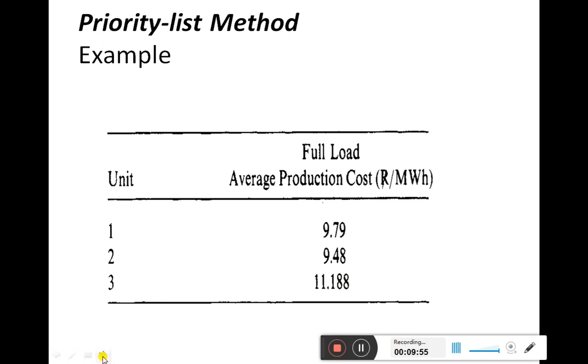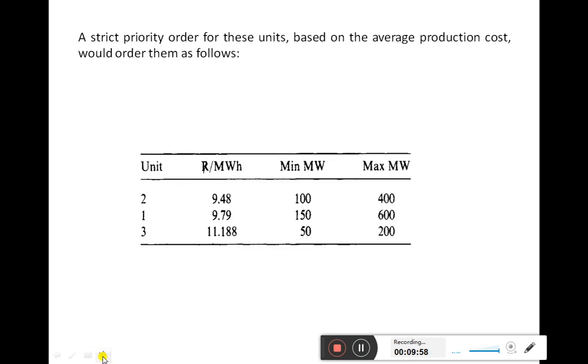Now what we will do here is take this strict priority order for these units, which is done based on the average production cost. Now the order will be like this. For all three units, the minimum and maximum generations are mentioned along with the average production cost. In increasing order of average production cost we have listed their priority. Unit number 2 will always be given highest priority, the second priority goes to unit 1, and the third priority goes to unit number 3 as it is more costly.